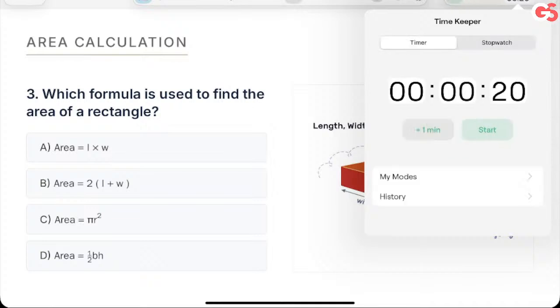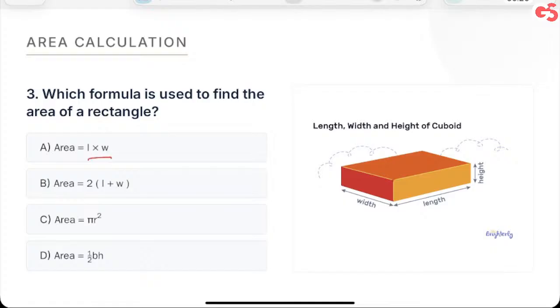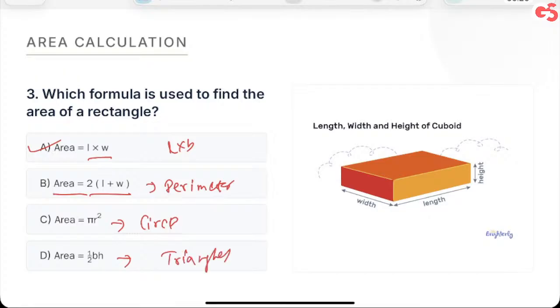I'm pretty sure you know it. Length multiplied by width. It can also be length into breadth. Okay. So this is the correct answer. What is this, by the way? This will be the perimeter, not the area, right? This one is the area of a circle. Half BH is the area of a right angled triangle. In fact, all triangles, if you can calculate the base and the height. Cool. Okay. So with all the options also, it's not that just one question will give you one concept, but will give you four different concepts. And if required, I'll explain as I did in the first question.